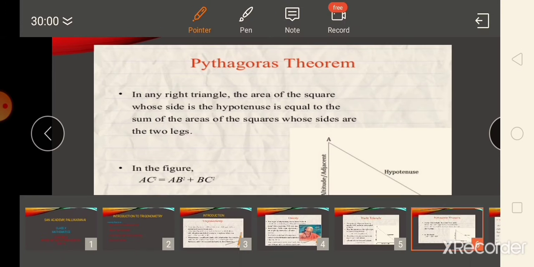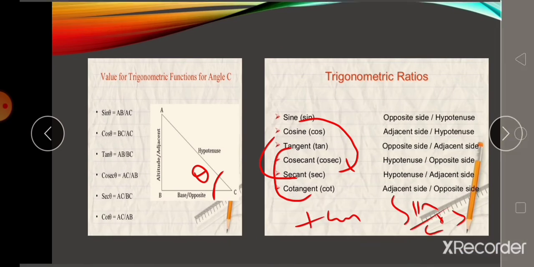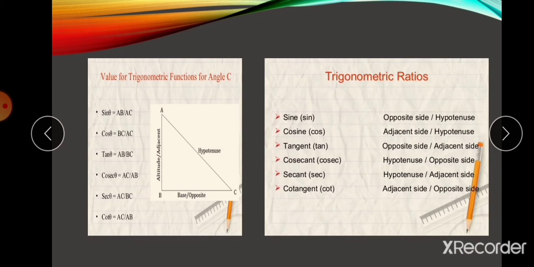Very good. Now let me see what the six ratios of trigonometry are. The six ratios of trigonometry are what we are going to learn in this chapter: the trigonometric ratios. First basic thing you have to know: what is meant by trigonometric ratio? We are dividing the trigonometric ratio into six ratios. One is called sine, second is called cosine, third is tangent, and then cosecant, secant, cotangent.